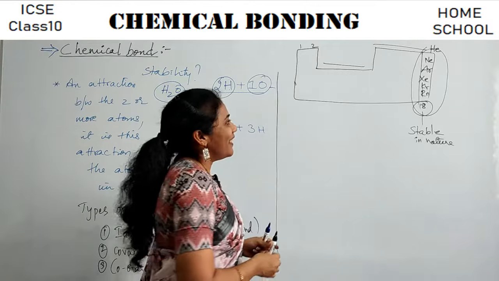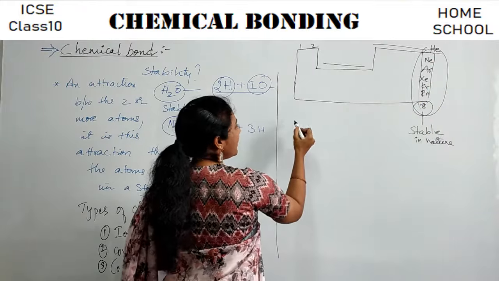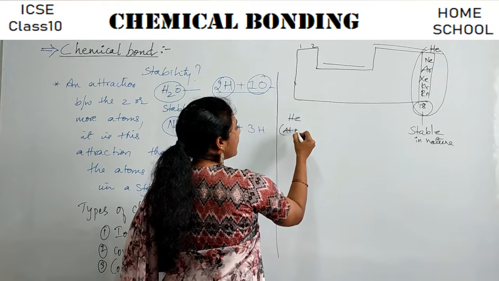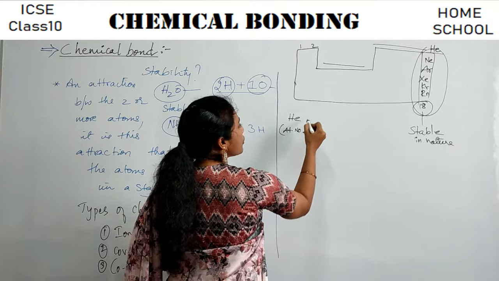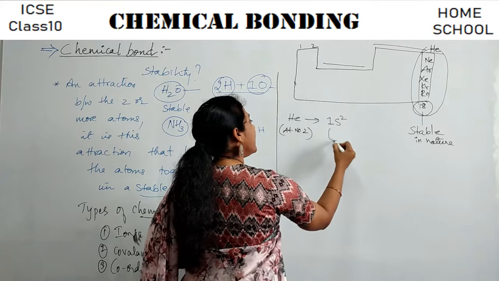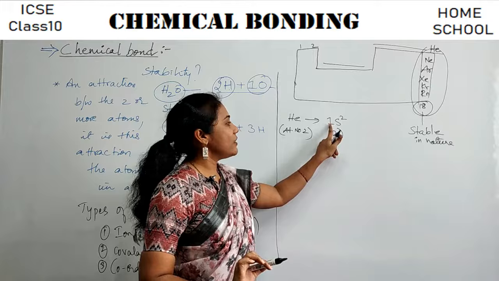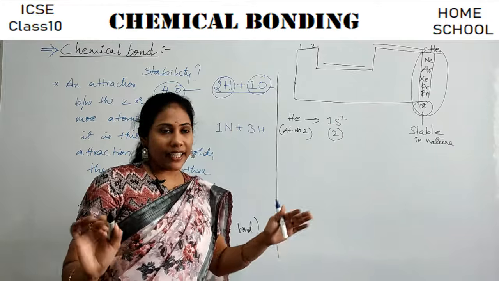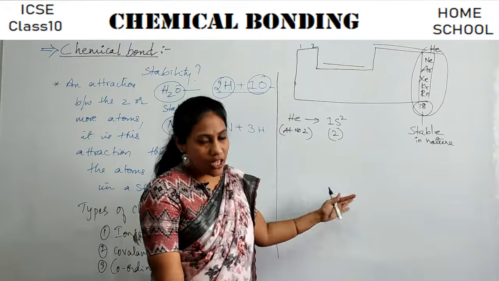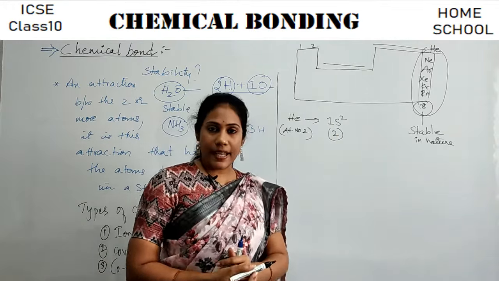Okay. See here, can you recall the electronic configuration of helium? Helium, atomic number 2, isn't it? So what is its electronic configuration? 1s2, or you will just learn it as 2, right? So it has only one shell, that is the first shell, K shell, and the last shell is the first shell only here. So how many electrons does it have? Only 2 electrons.